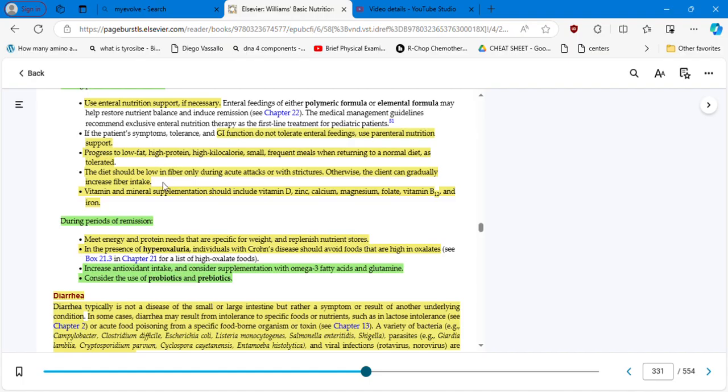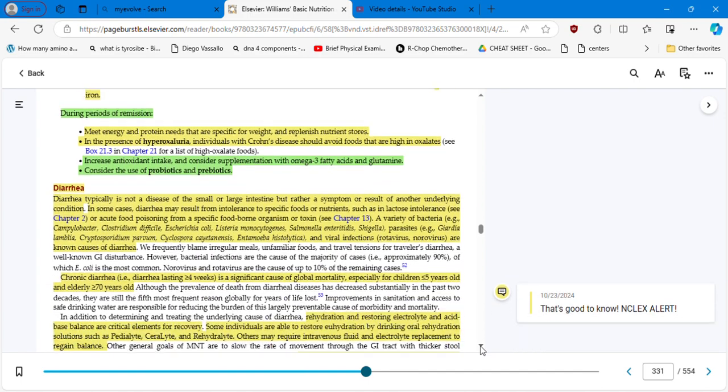The diet should be low in fiber only during acute attacks with strictures. Otherwise, the client can gradually increase fiber intake. Vitamin and mineral supplementation should include vitamin D, C, calcium, magnesium, folate, and iron. All of these are absorbed in the intestines.